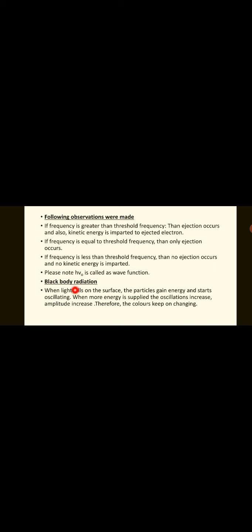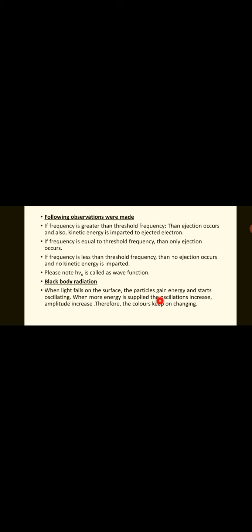Now, black body radiation. When light falls on the surface, the particles gain energy and start oscillating, vibrating about their mean position. When more energy is supplied, the oscillation and amplitude increase.